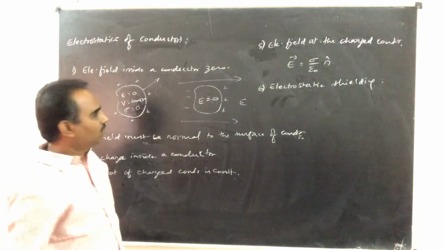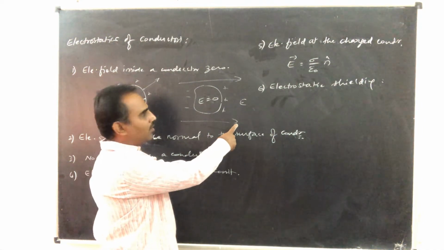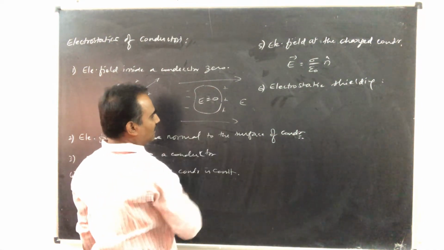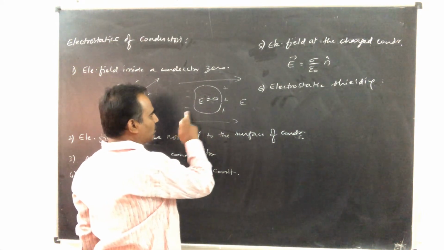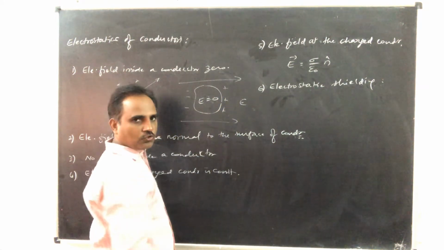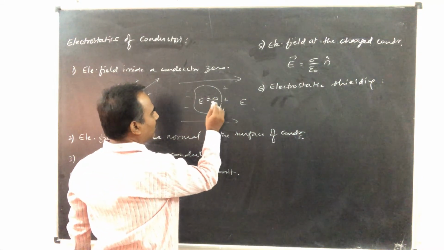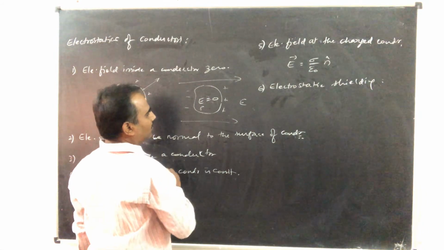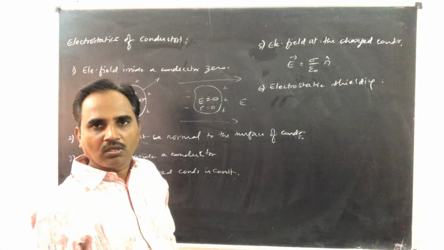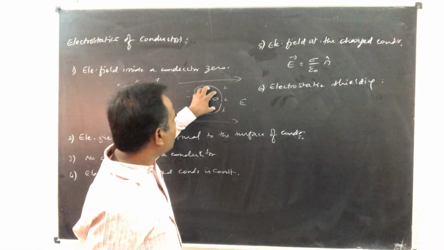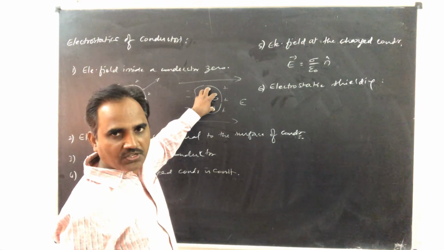Similarly, this is a conductor which is kept in the external electric field. When a conductor is kept in external electric field, due to induction, a negative charge is induced this side and an equal amount of positive charge is induced this side. So electric field inside is 0, and this sigma is also equal to 0. That means this space is completely free from electric field. So this is called electrostatic shielding.